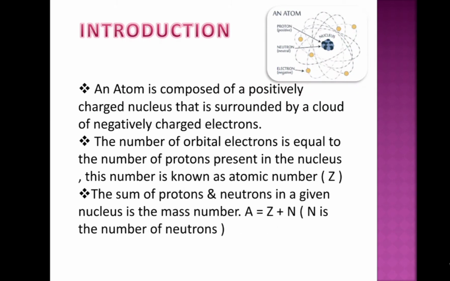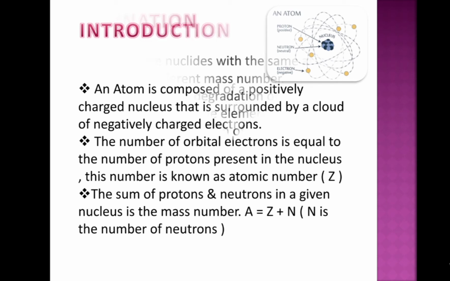Here is the introduction. An atom is composed of a positively charged nucleus that is surrounded by a cloud of negatively charged electrons. The number of orbital electrons is equal to the number of protons present in the nucleus. This number is known as the atomic number, denoted by Z. The sum of protons and neutrons in a given nucleus is the mass number, that is A equals Z plus n, where n is the number of neutrons.